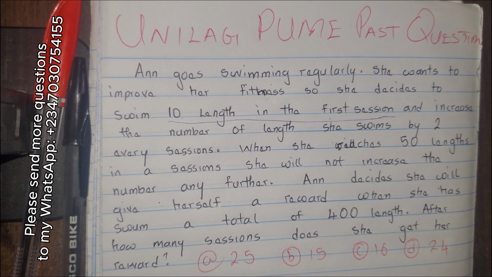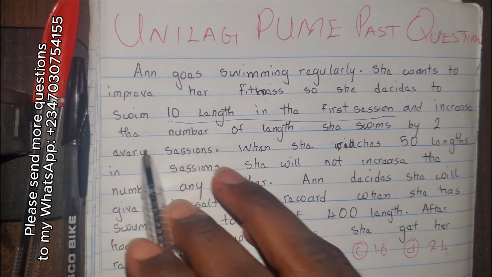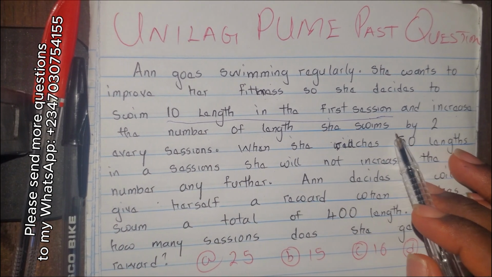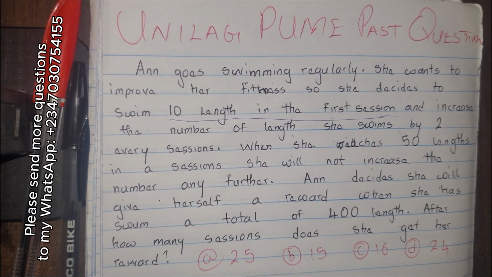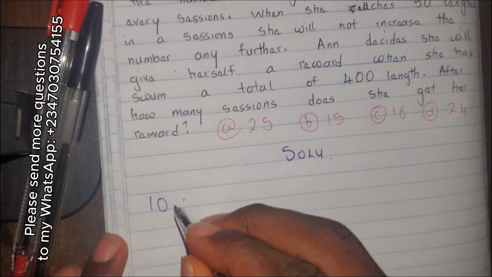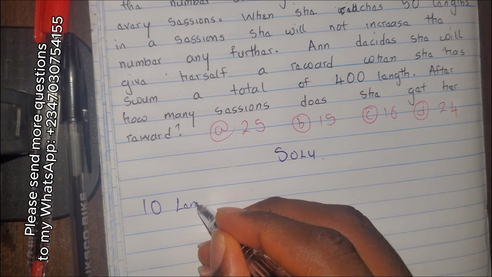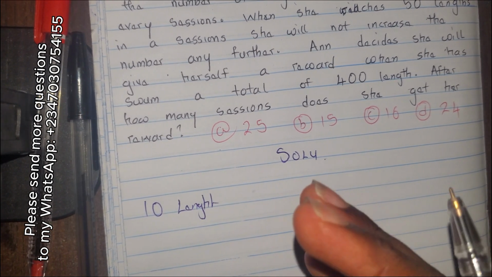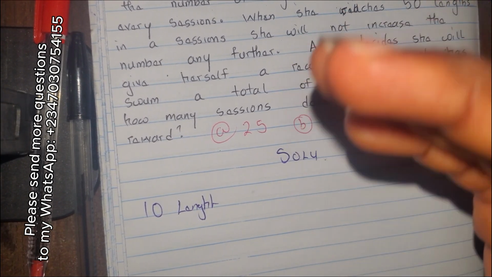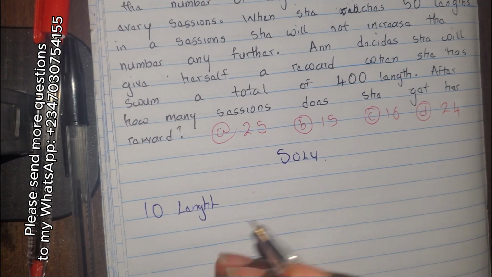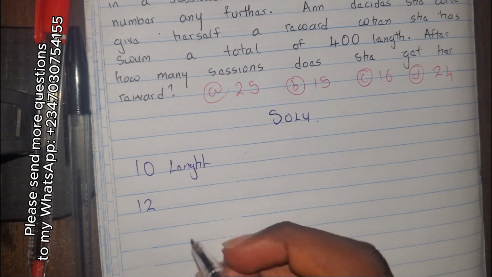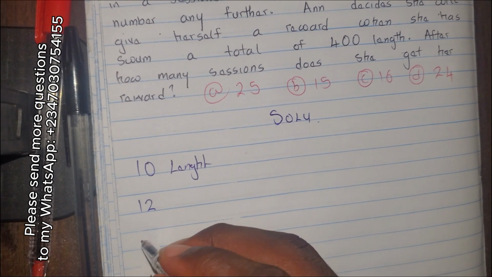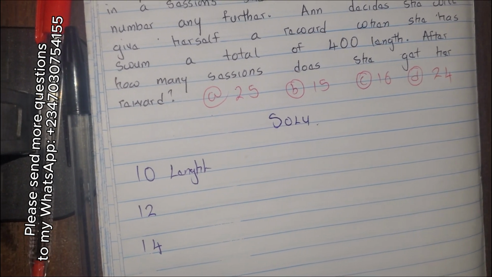This is an important point, but let's see. And increase the number of lengths she swims by 2. So it means on the first day she swims how many lengths? 10 lengths. And she increased the number of lengths she swims by 2. So it means on the second day she swims what? 12 lengths. Do you understand? That's an increase by 2. On the third day she swims how many? 14 lengths. Now hear what they said.